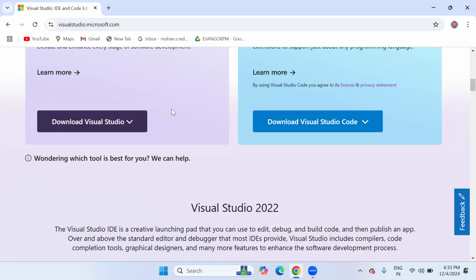In that container, we can activate the ASP.NET Development and C#.NET Development checkboxes. Those two are enough. You can select the C#.NET Desktop Development option and the ASP.NET Development option in the container. After that, install. It will take a minimum of 20 minutes to install the complete Visual Studio. So, sir, you can proceed with it. If you have any doubts, I can assist you.